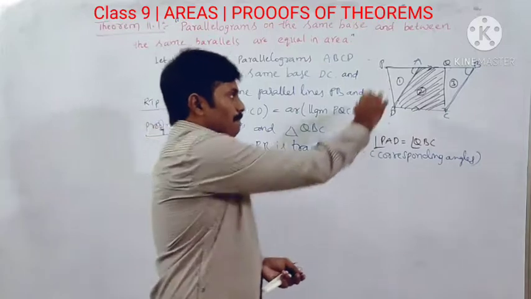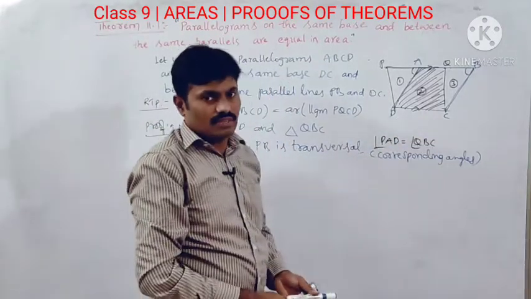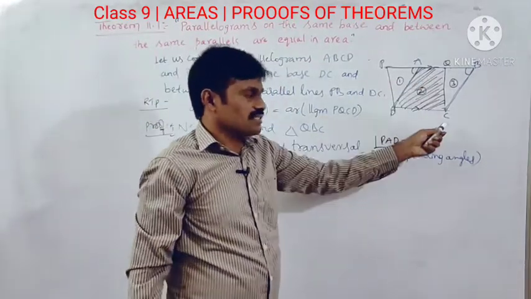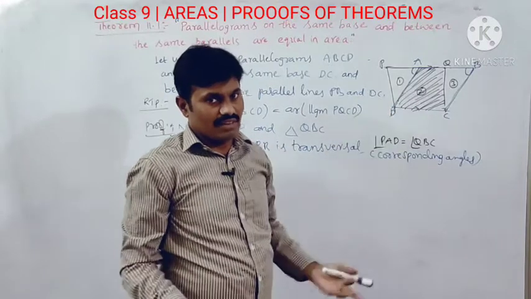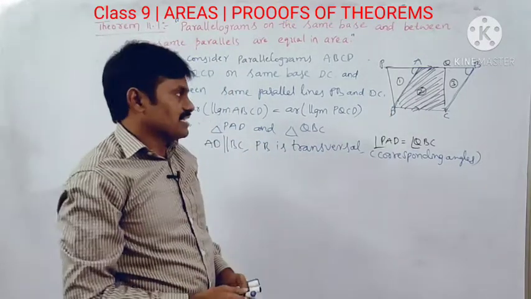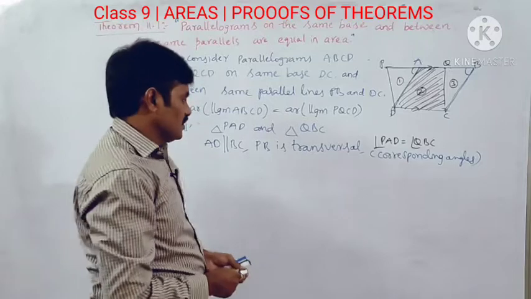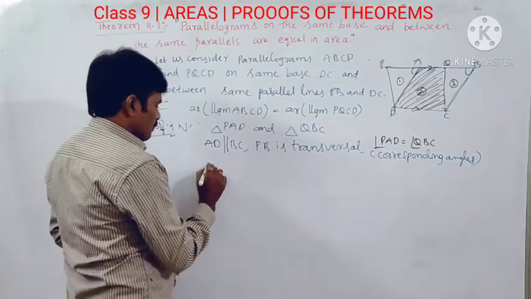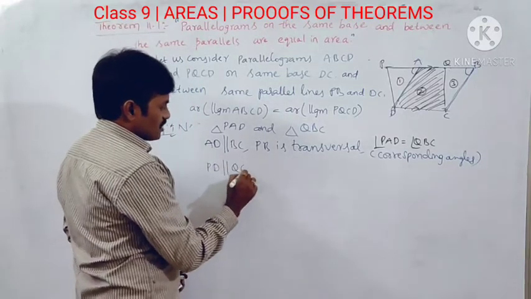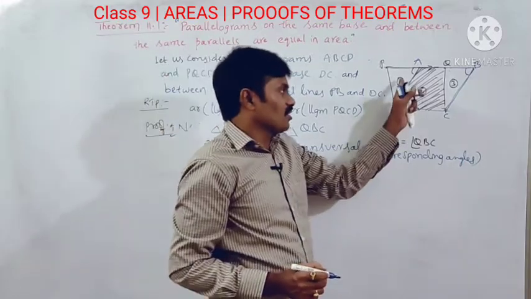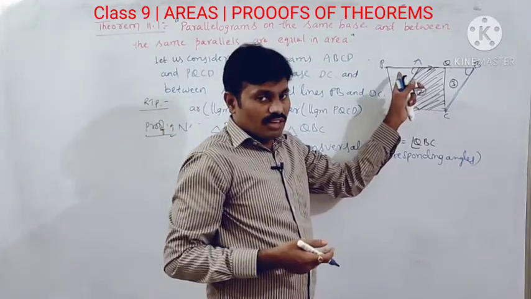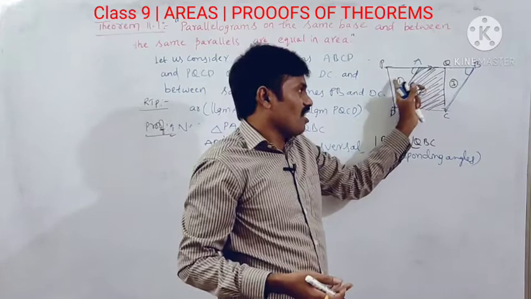In this, PD is parallel to QC, since opposite sides are parallel and equal according to the properties of parallelograms. So we are going to prove that these two triangles are congruent.